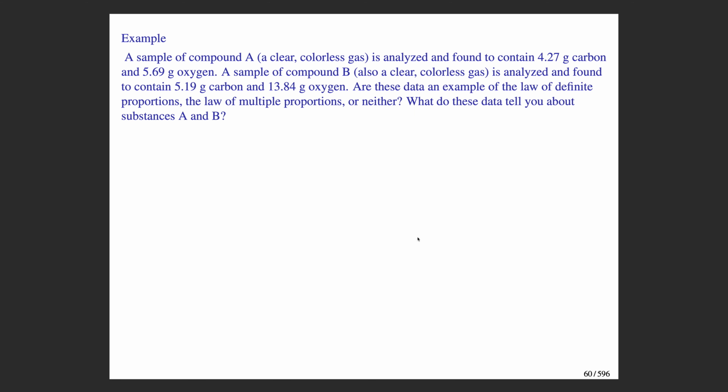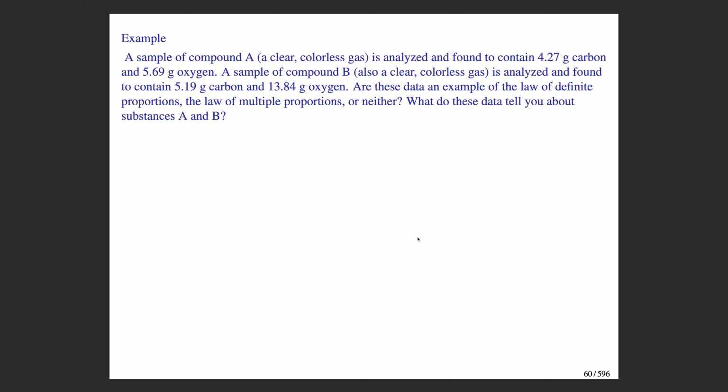In this example here, we are illustrating the law of multiple proportions. We have a compound A, which is a clear, colorless gas. It's stated that it has 4.27 grams of copper and 5.69 grams of oxygen. We have another compound that has a different proportion of carbon and oxygen.